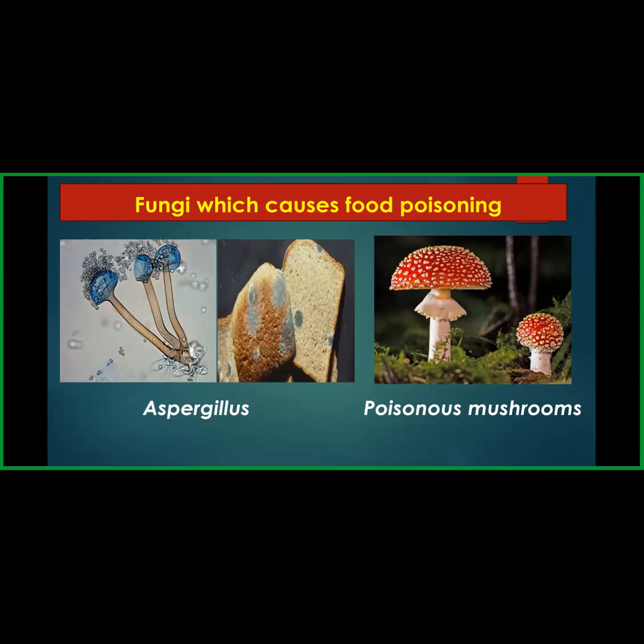Now, students, can you tell me from where all of these microorganisms come into our food and cause food poisoning? Ma'am, may you please repeat the question? Okay, from where do all of these microorganisms come into our food? From the environment, ma'am. Yes, very good, environment. Then, like we have talked about uncooked or undercooked food, that is also one of the sources. Let us learn about it in detail.